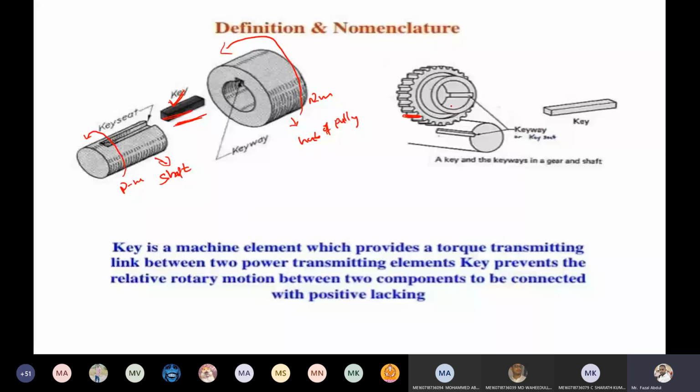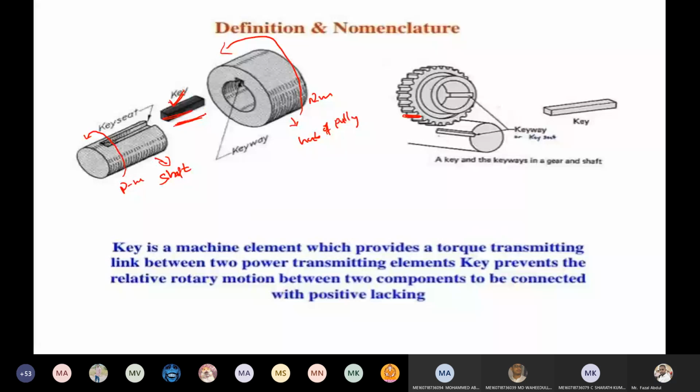Welding is a permanent joint, a permanent fastening. If you take the key, whenever there is a breakage of any device, you can easily disassemble and replace it with a new one, and easily assemble it. That is the advantage of the key.